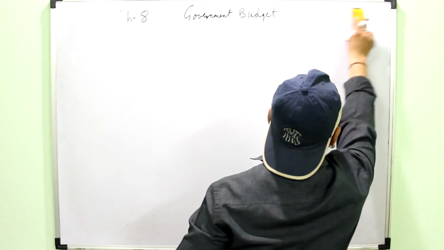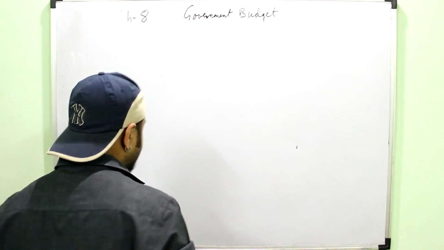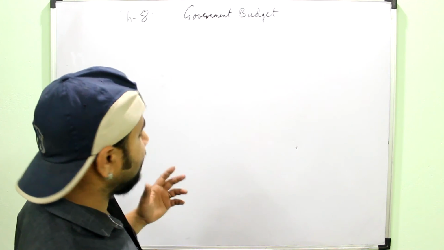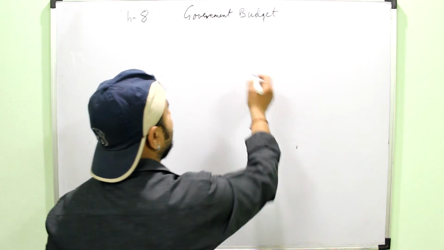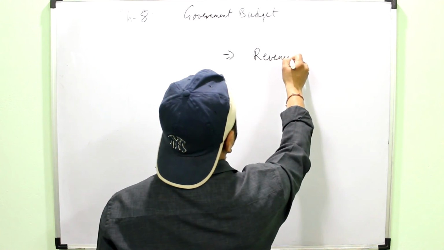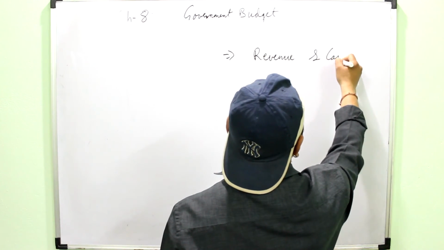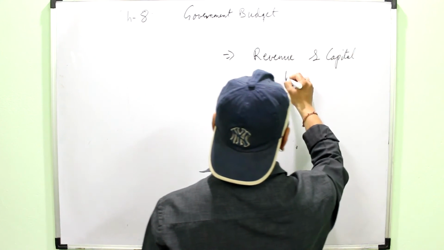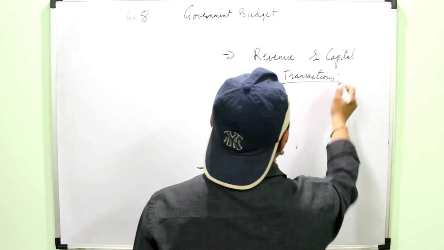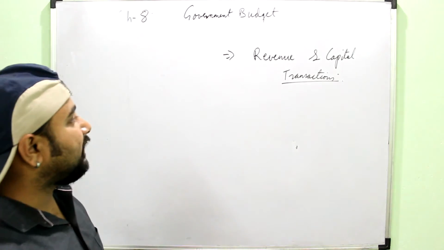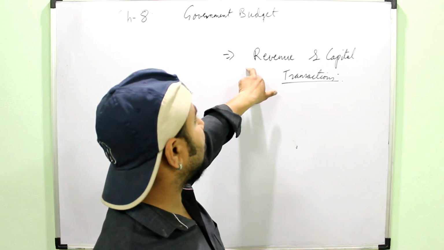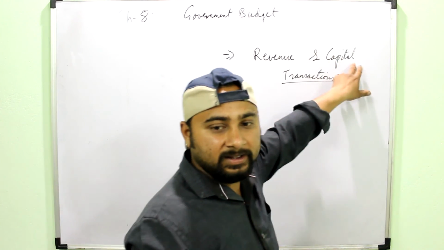Okay, then we come to the most important part of the chapter, that is the structure of the budget or components of the government budget. But before moving on to that topic, we have to understand the difference between two words, revenue and capital transactions. See, always remember that a particular transaction, a particular receipt or expenditure can be of two types. Either it will be revenue or it will be capital.